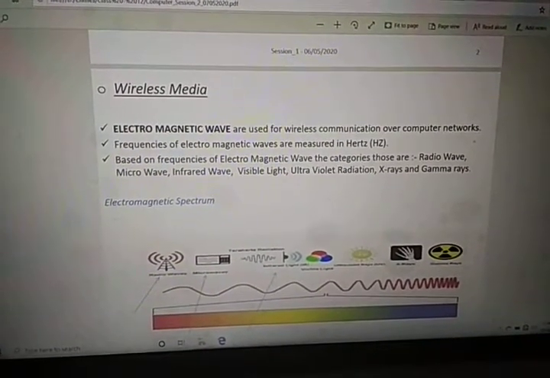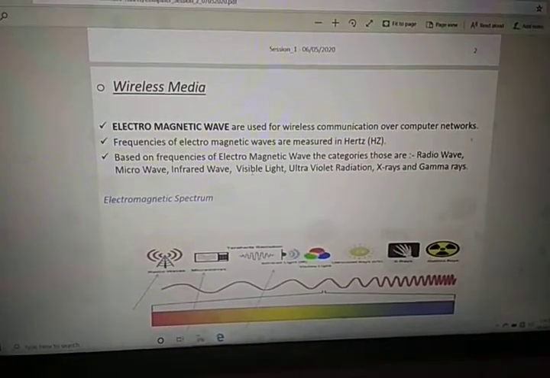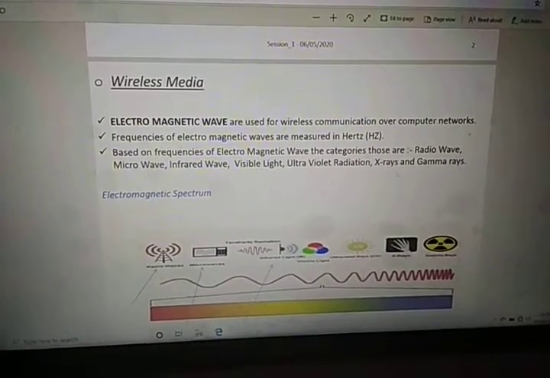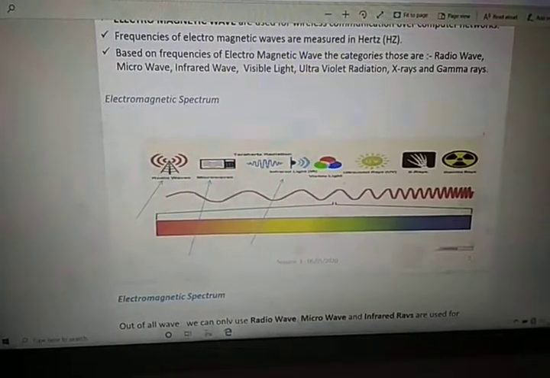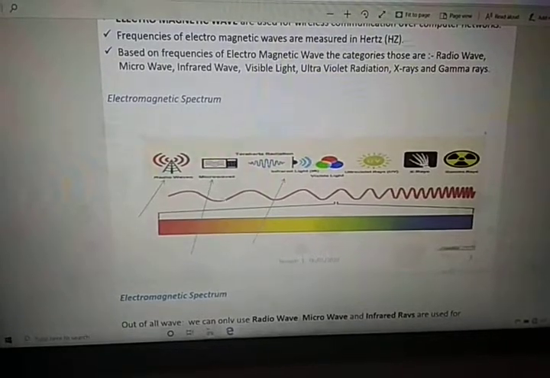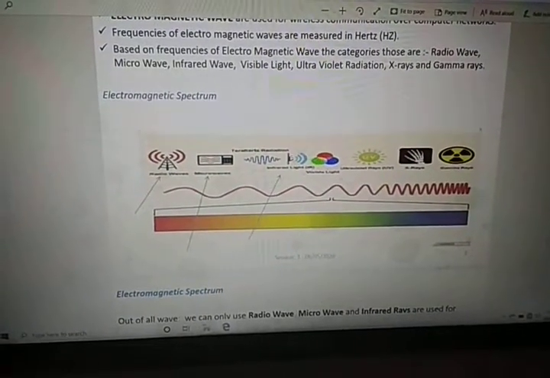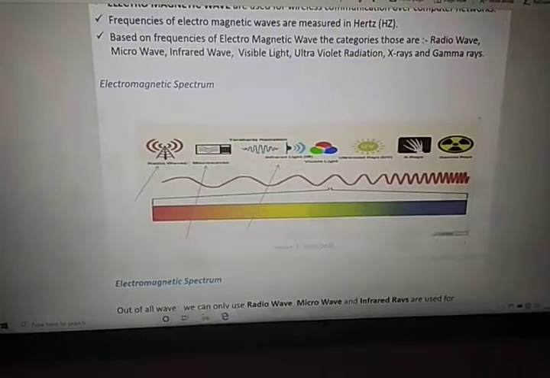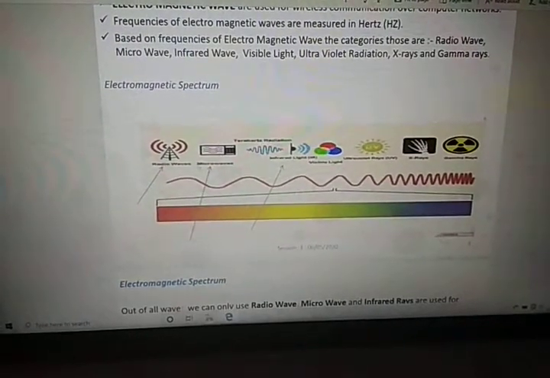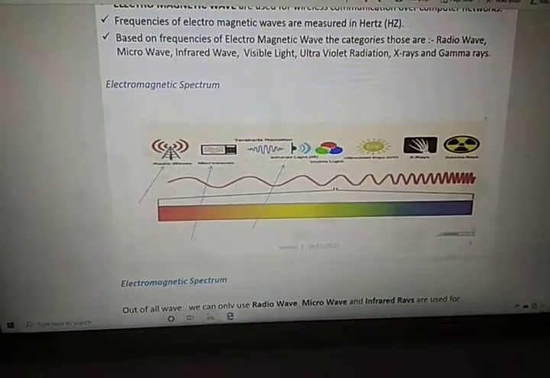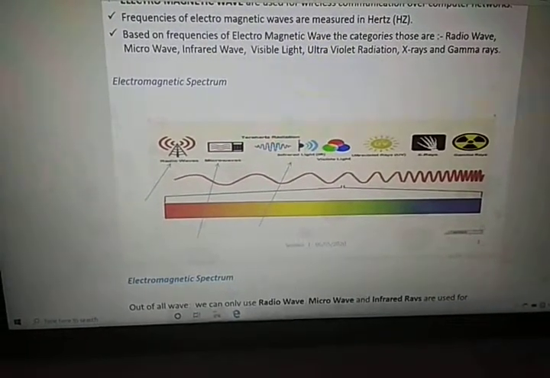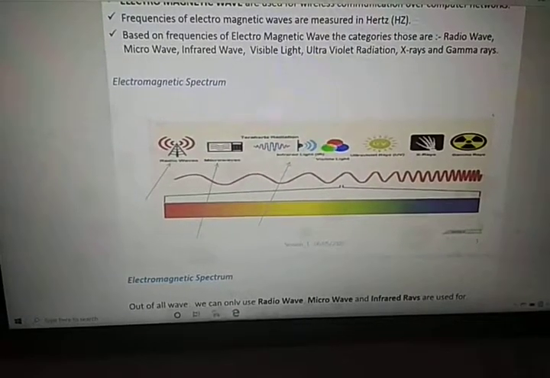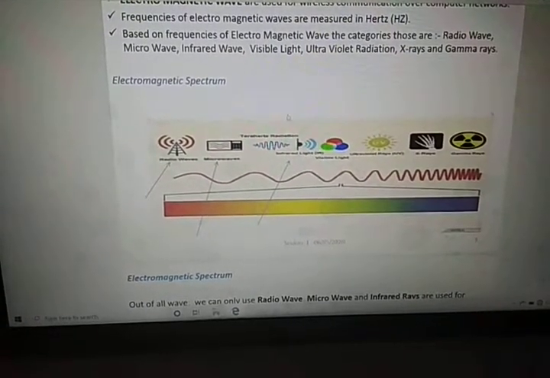radio wave, microwave, infrared wave, visible light, ultraviolet radiation, X-rays and gamma rays. If you see the electromagnetic spectrum, we can use only these three waves for wireless communication. This is infrared light. This is radio wave. This is microwave. Only these three electromagnetic waves can be used for transmitting our data. Apart from these, all are useless for transmitting data.